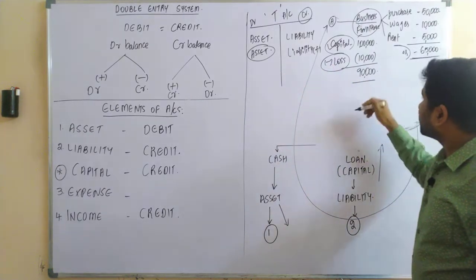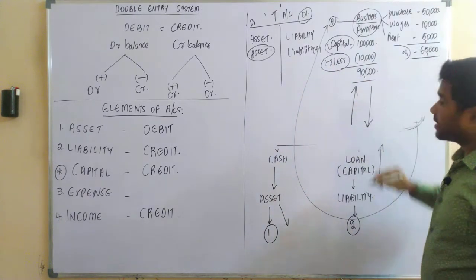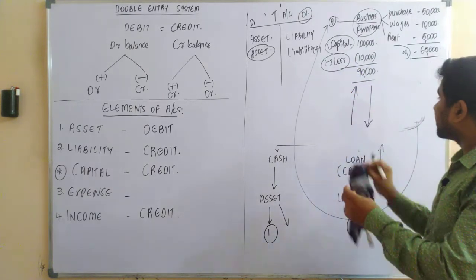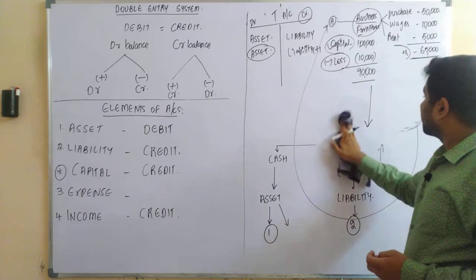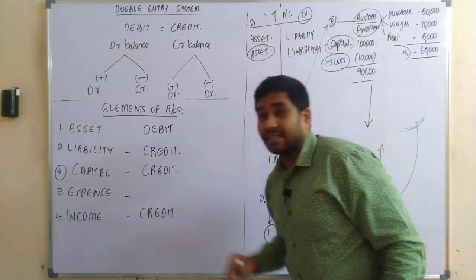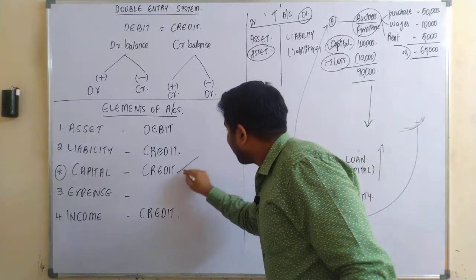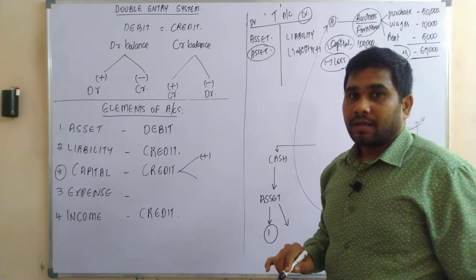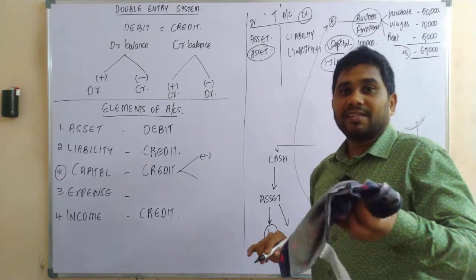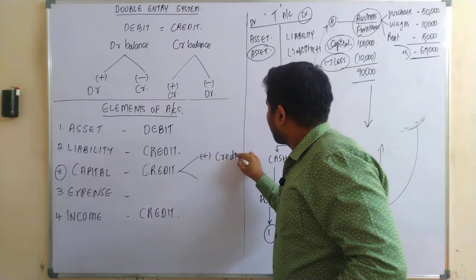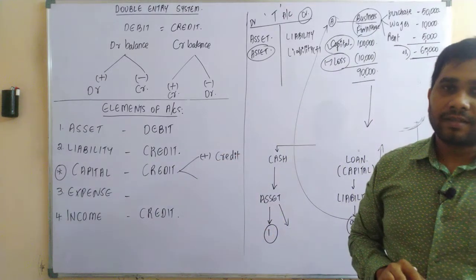Now, whenever there is a loss, was your capital increasing or decreasing? Decreasing. So that means whenever your capital increases, it should be credited.